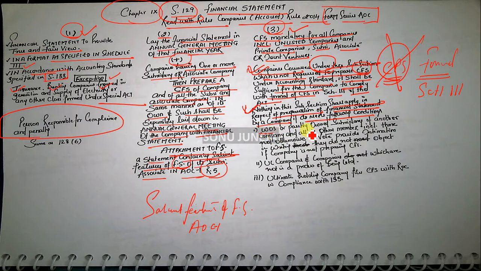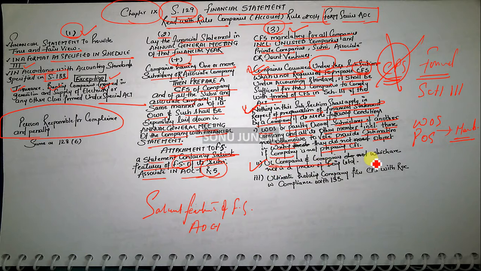First, it is a wholly or partly owned subsidiary of another company, and all other members, including those not otherwise entitled to vote, provide in writing that they do not object if the company does not prepare the CFS. The members have to give their consent for the same.